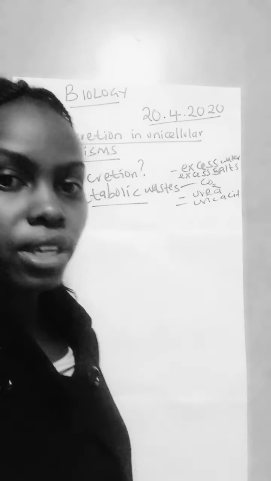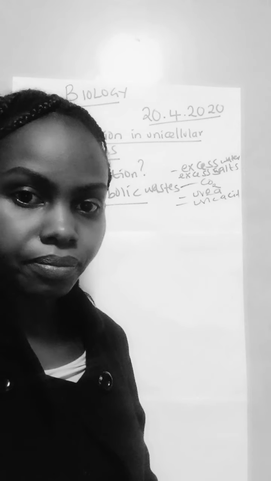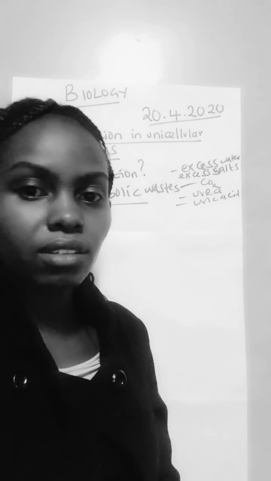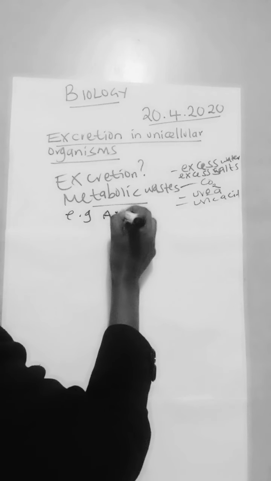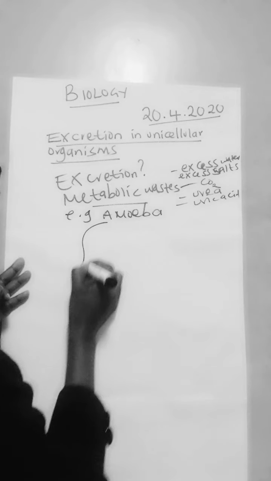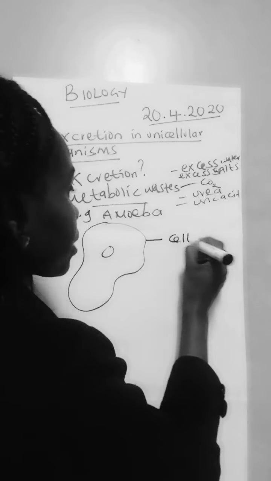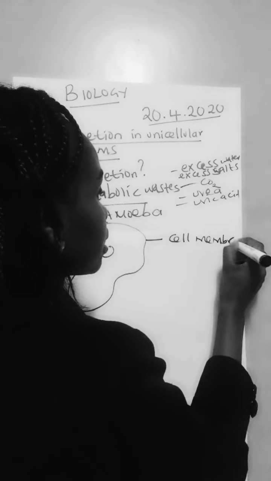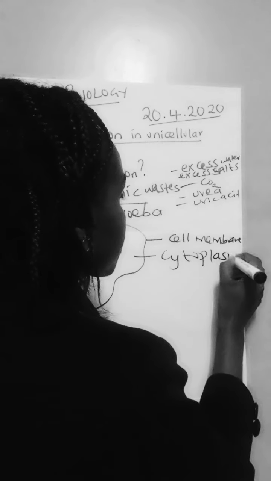So today we are talking about excretion in unicellular organisms. Example of a unicellular organism is an amoeba. Amoeba is a single-celled organism. This is how it looks like, just a single-celled organism with a cell membrane, a cytoplasm, and a nucleus.